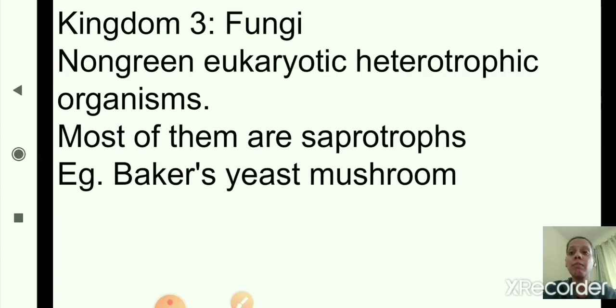Kingdom 3 Fungi. They are non-green eukaryotic heterotrophic organisms. Most of them are saprotrophs, meaning they are dependent on dead and decaying organic matter. Examples are baker's yeast and mushroom. Okay, so this is about Kingdom 3 Fungi. You will revise all the characteristics of Kingdom 1, Kingdom 2 and Kingdom 3.